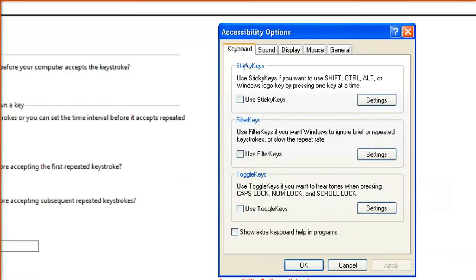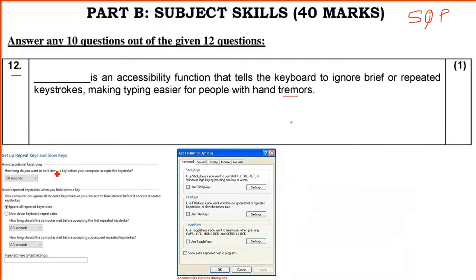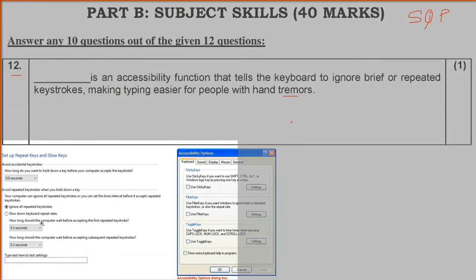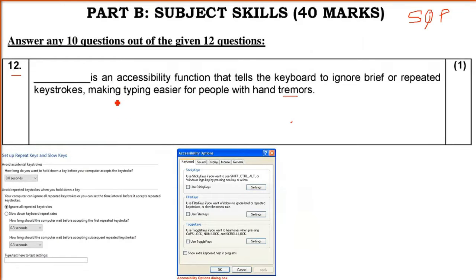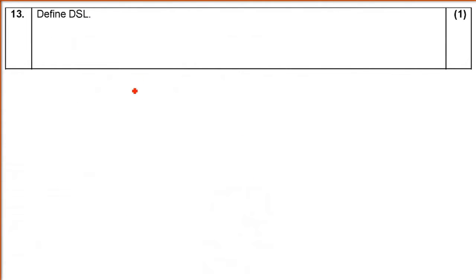So there are accessibility functions or options for that. So we have filter keys, in order to ignore brief or repeated keystrokes or slow the repeat rate. If you see, the time duration is also given. So the answer is filter keys here.